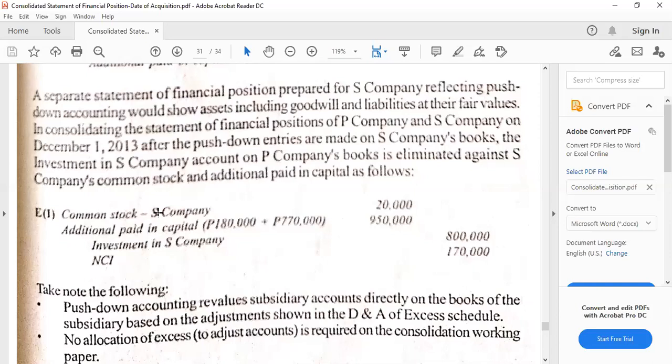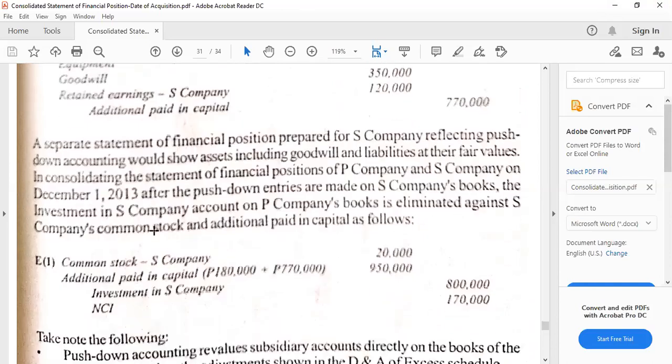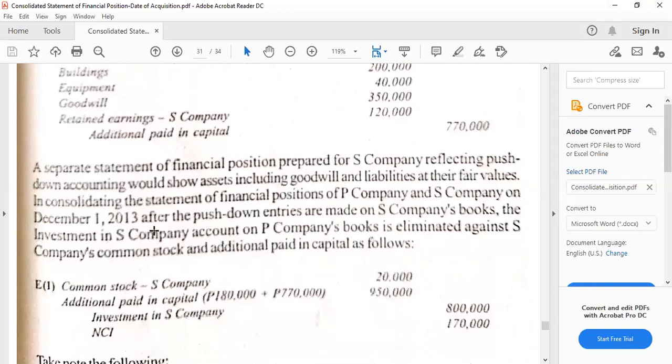No elimination entry number 2 anymore. Just E1, eliminating the book values of interest acquired of S company. If you can notice, just the common stock and the APIC, because the retained earnings has already been absorbed. And then what else?